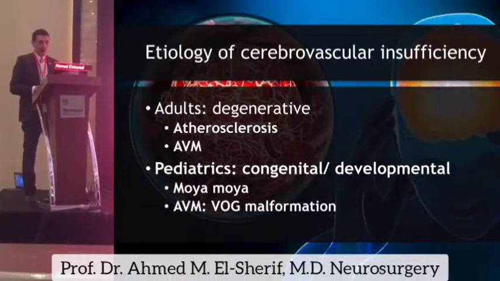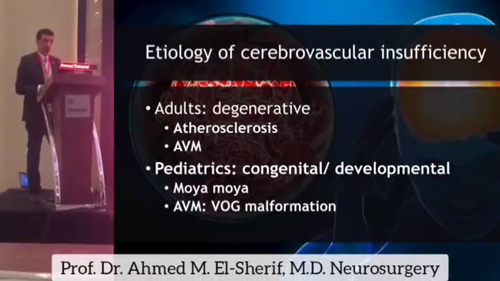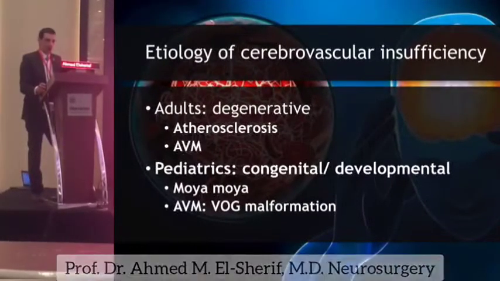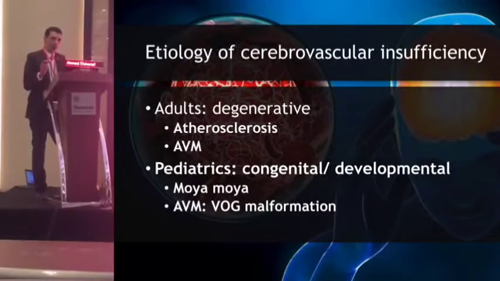If you perform cross-sectional imaging for a patient suspected to have hypoperfusion, you may overlook an arteriovenous fistula, and he or she may suffer from hypoperfusion. In pediatrics, they have congenital or developmental diseases like moyamoya disease and also arteriovenous malformation.